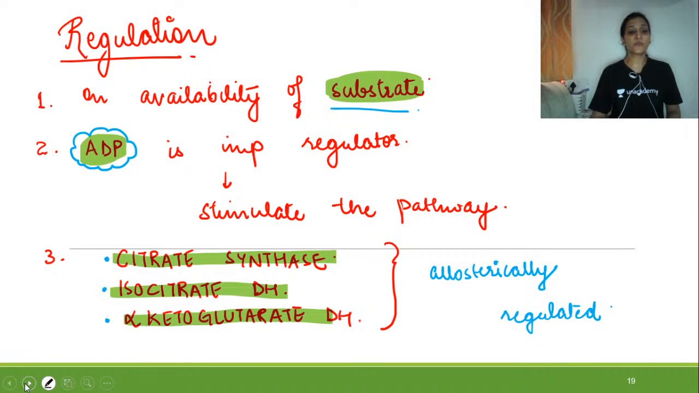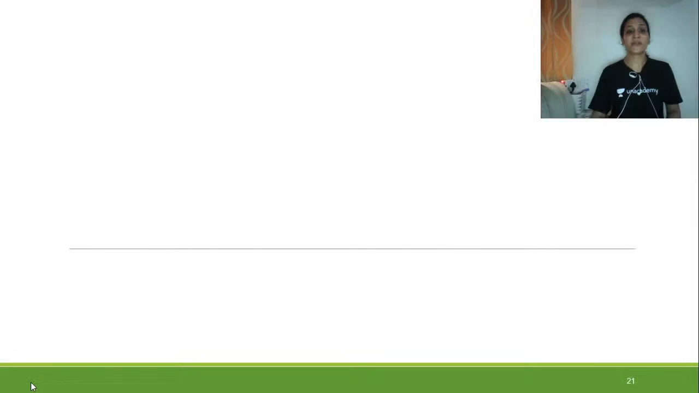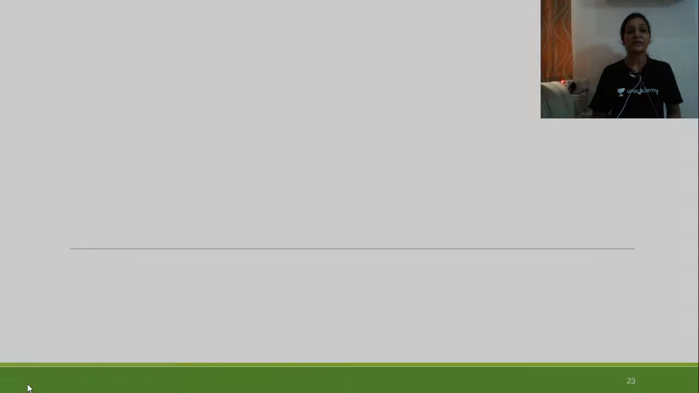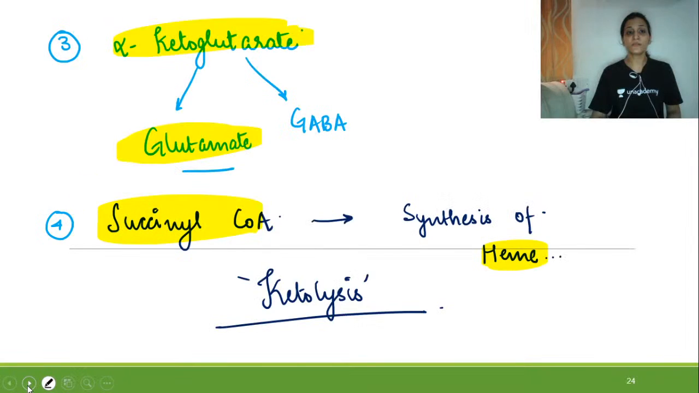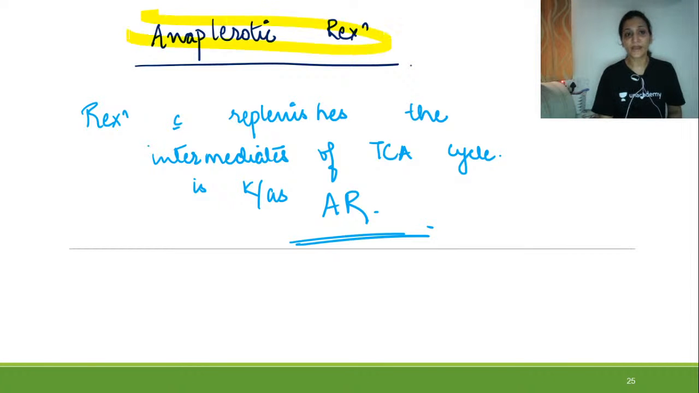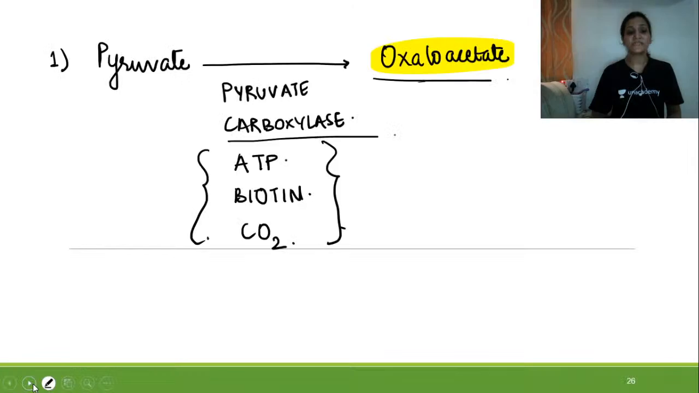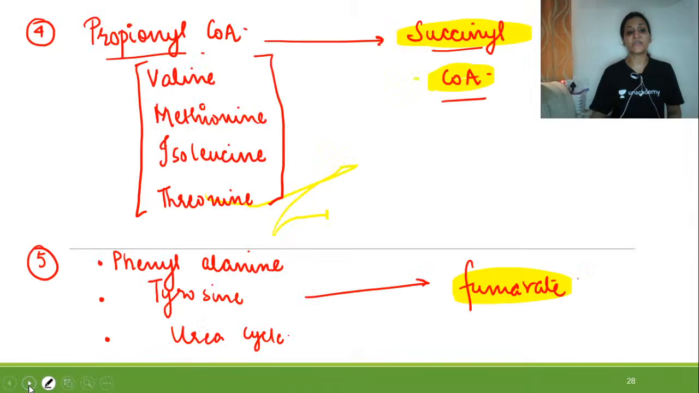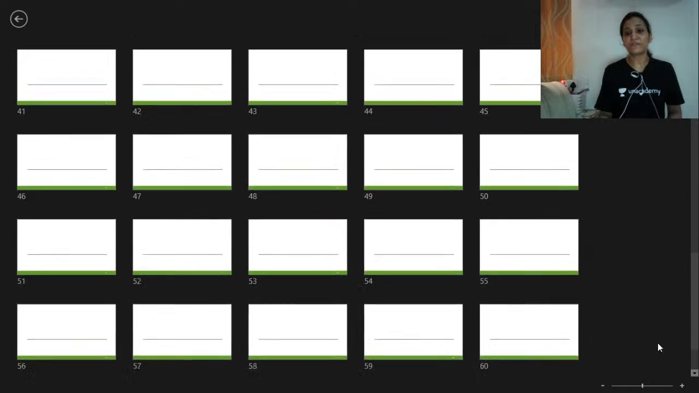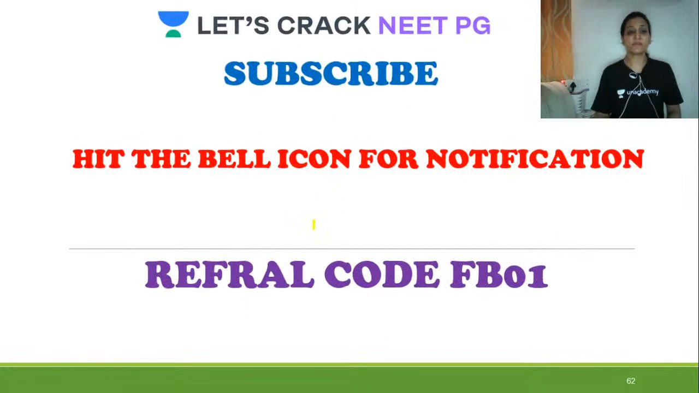Then we have seen the regulation in detail, how it is regulated. Then we have seen the amphibolic role of TCA, and then the anapleurotic role of the tricarboxylic acid cycle. For this we have seen 7 places where the intermediates of the tricarboxylic acid cycle are produced. So like this we have covered almost everything in the TCA cycle. So that is it for today's class.